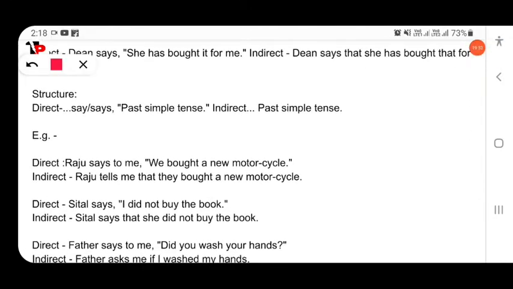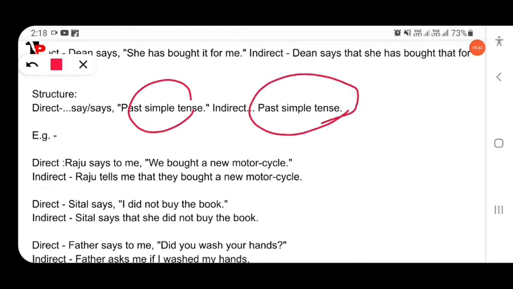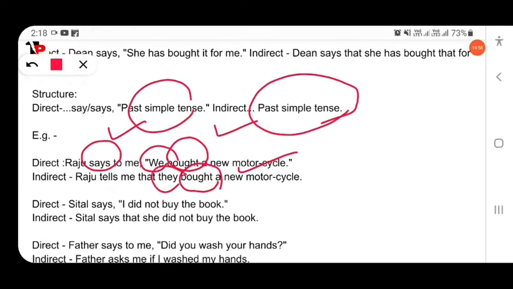So here, if in the direct speech the verb is simple past, the indirect speech also follows simple past tense. Here the reporting verb is in simple present and the reported verb is simple past, but it remains the same, simple past, no changes will occur. Raju tells me that they bought a new motorcycle. We bought, they bought, just the pronoun changes here. Direct: Sital says, I did not buy the book. Here the reporting verb is in simple present and the reported verb is simple past. So the same simple past, she did not buy.